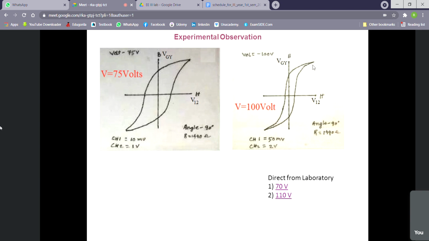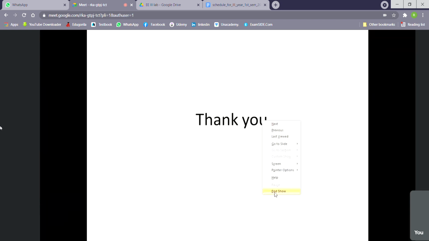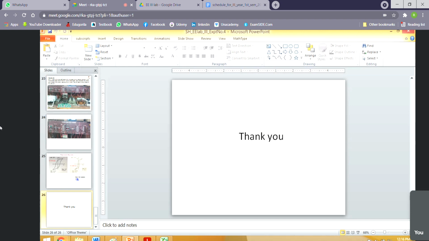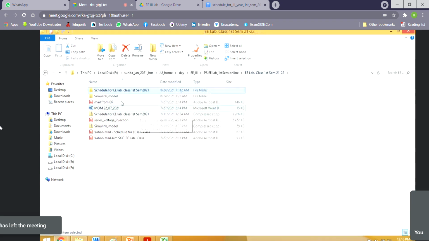So in run 3, trace the hysteresis loop from the given data. Step 1. Step 2 is mark the axis and mention the voltage applied. Part 3, explain your observation. All of you have understood what to do, what to write in the report? If anybody has any doubt, then tell me right now. Do not tell me after the class, and do not call me over that.